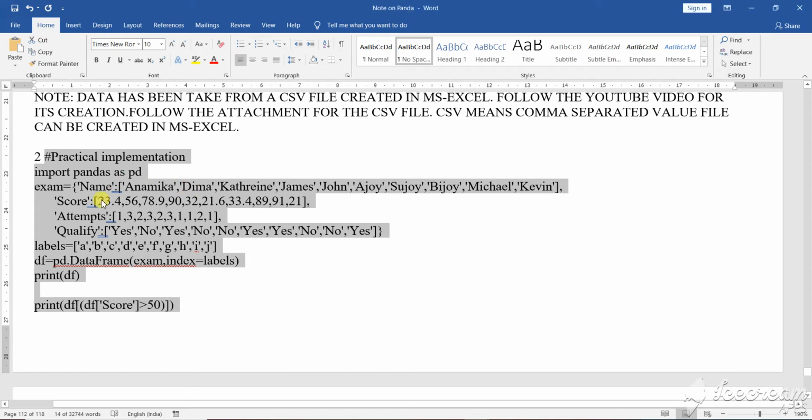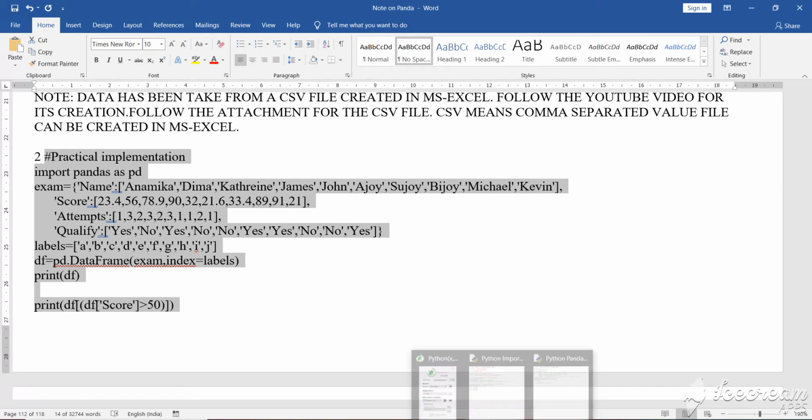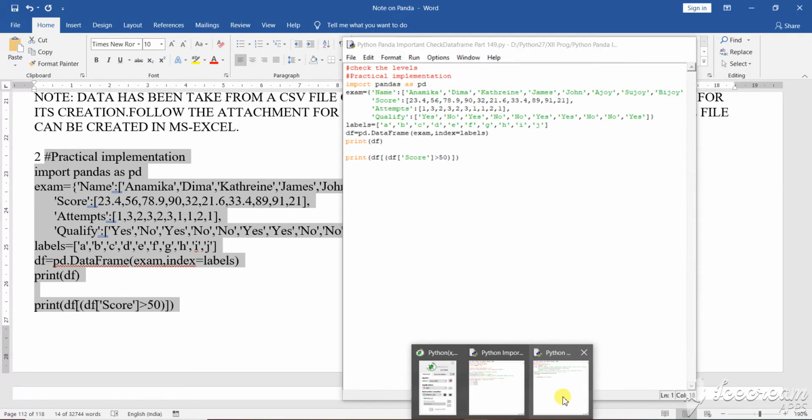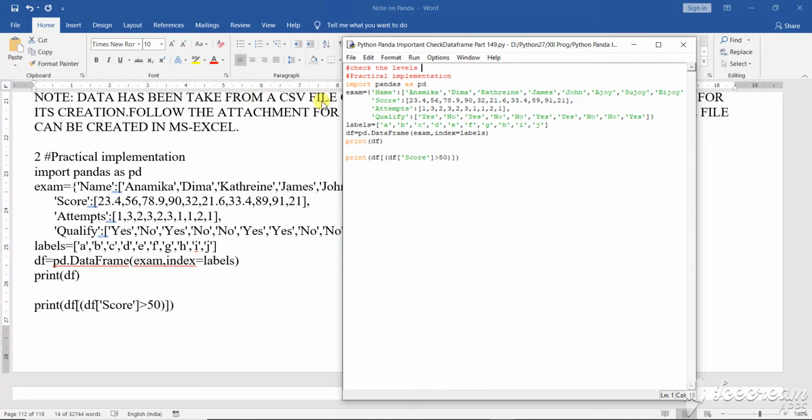Now here I'm going to show you this program where I'm going to create a simple pandas implementation, and where I'll calculate the different scores that have been given, and based on that I want to give some condition. Based on the condition the program will execute, to check the level.